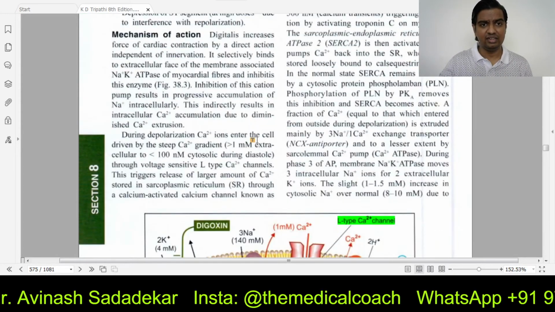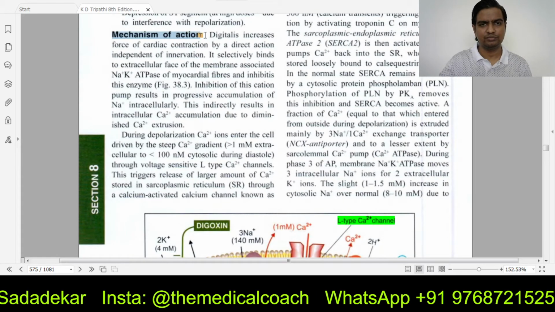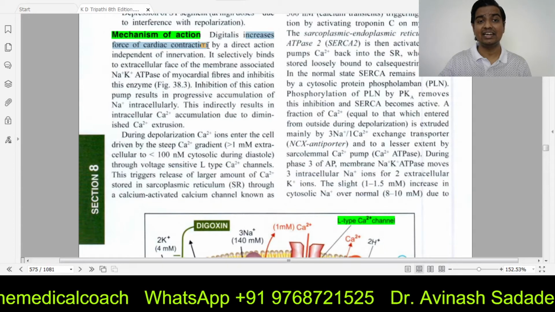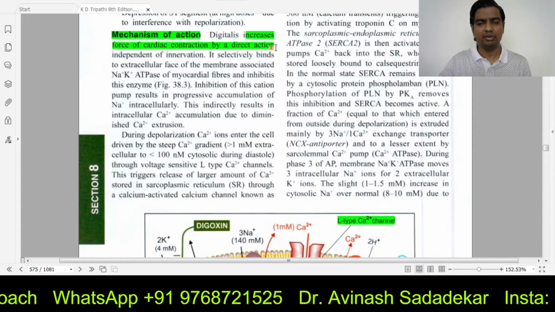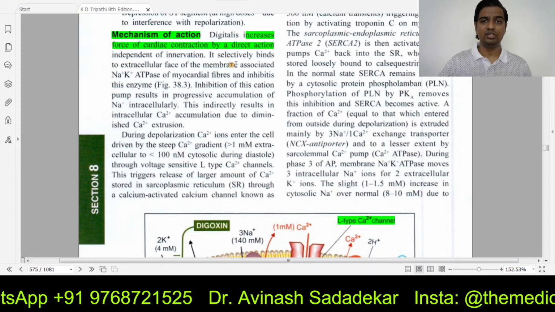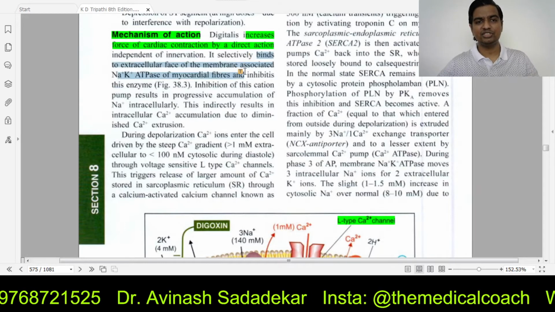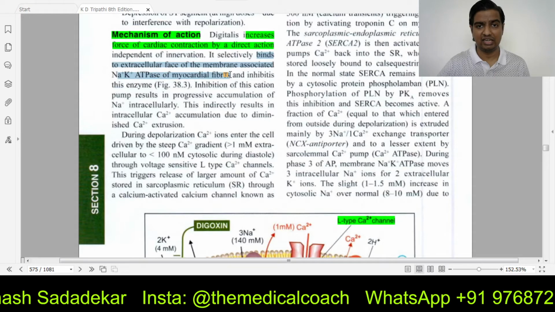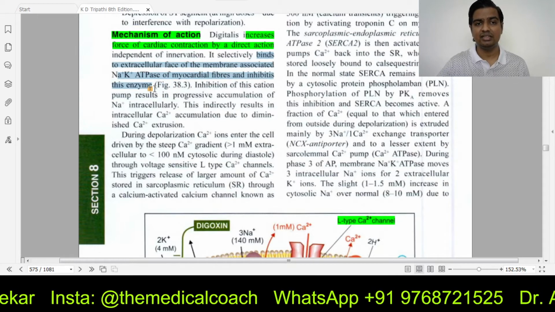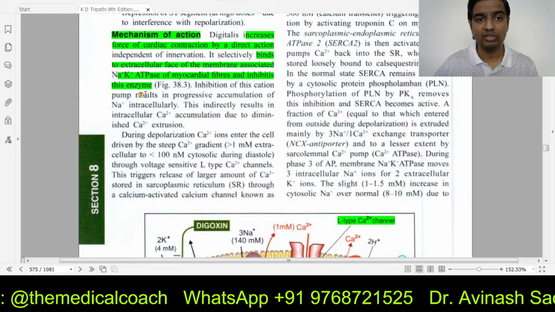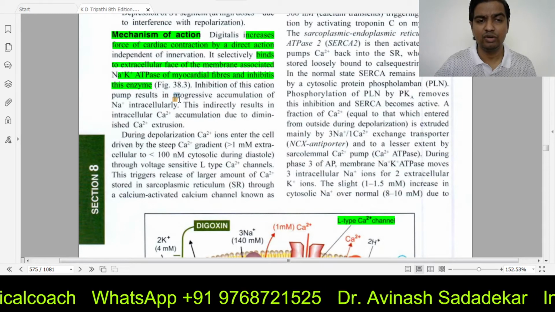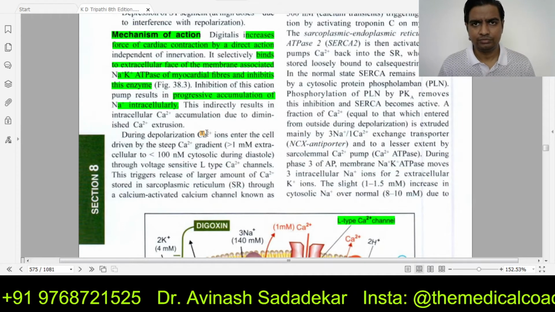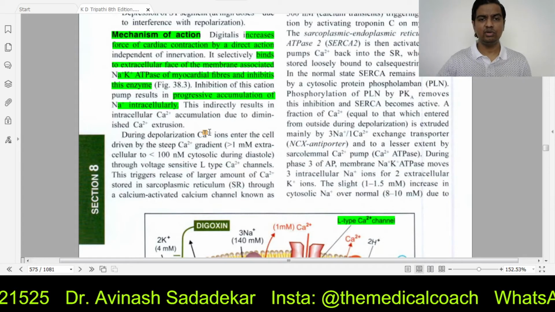Now, if this is clear, look at the mechanism of action. Increases force of contraction by a direct action on the cardiac muscle without the help of nerves. It binds to the extracellular phase of membrane-associated sodium potassium ATPase of myocardial fibers and inhibits this enzyme. This causes progressive accumulation of sodium inside the cell. Right now sodium inside the cell is equal to calcium not going out.